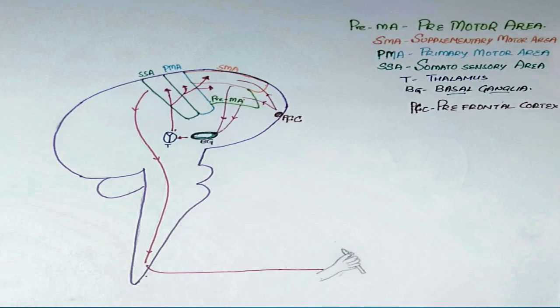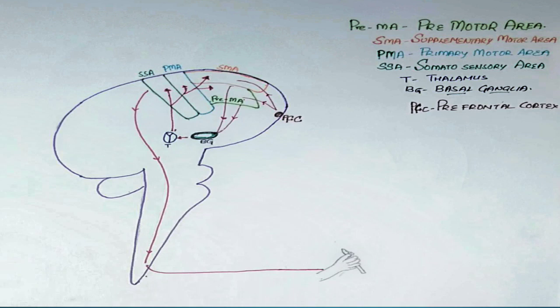Suppose if you get an idea to take a pencil and write, this idea is already programmed in basal ganglia and you need the execution of that idea. Here the idea which you have got is in prefrontal cortex. Then how should it execute? First it should go to the premotor area and supplementary motor area.